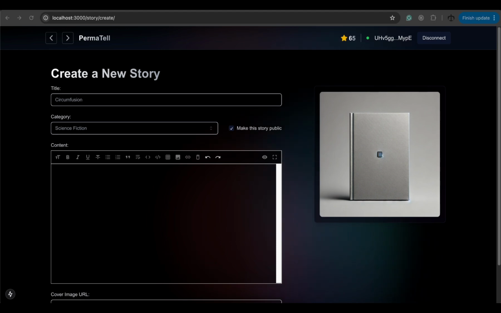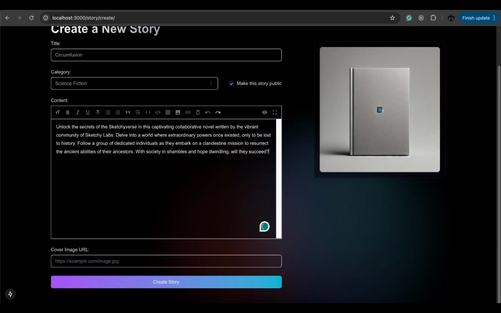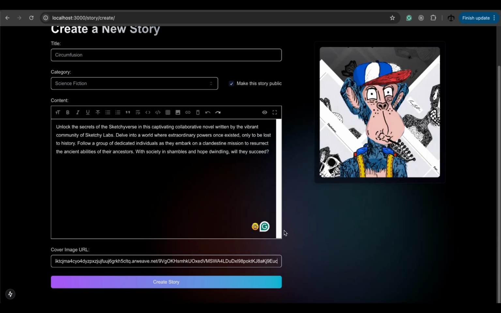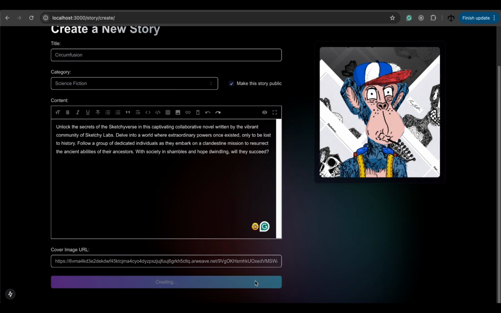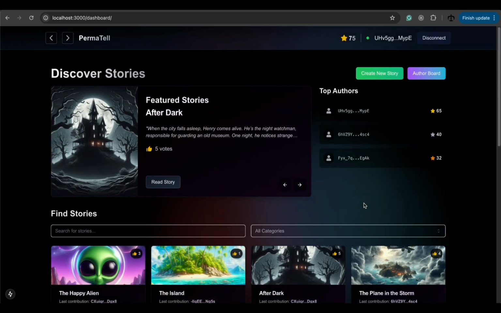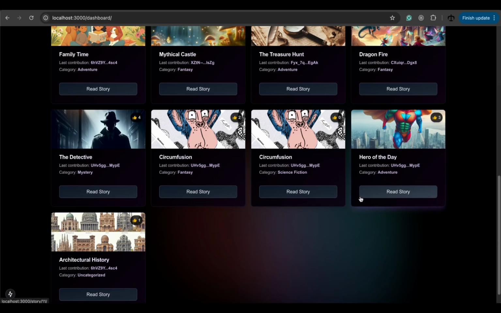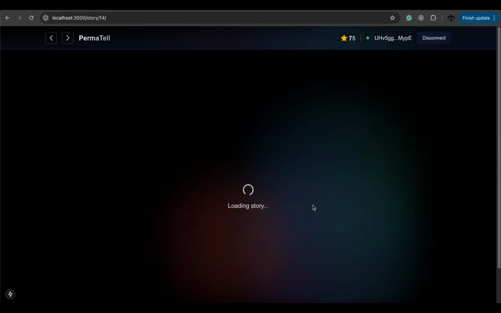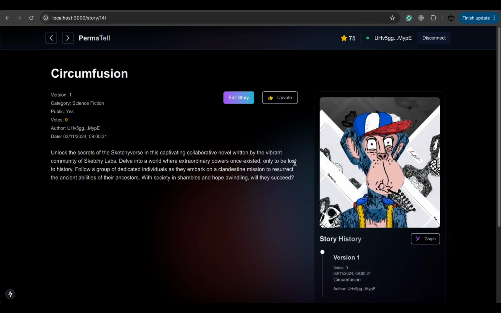Now let's add some copy. I'm just going to copy some text from the existing story and then also add an image. My image I've already uploaded to Arweave, so I'm just simply going to use that link. Now that we have everything, I can simply click on create. What will happen here is that a process would record this story for me. You can see it's this one, I did it before, but I'm going to read the recently created story. So let's click on read and go to the story. And now we can see it up here.